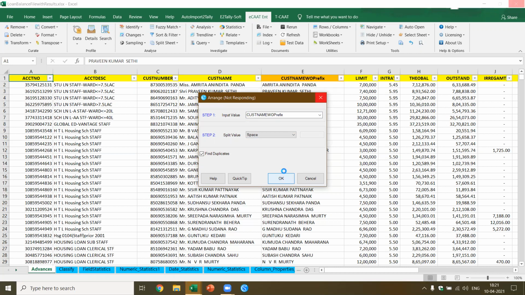On the classify, I can go to sampling and pick up the classified. Based on that, I'll be able to pick up which are the samples I want to select in each of them. And in sampling, I can select based on different criteria.